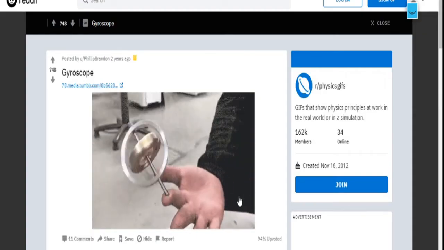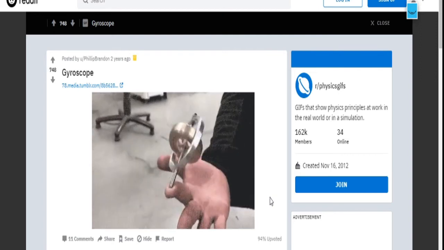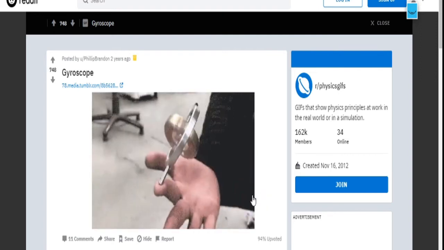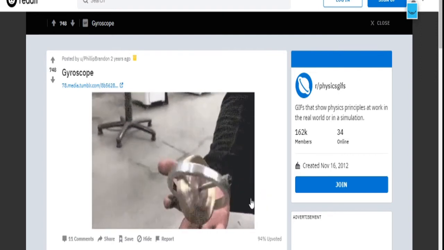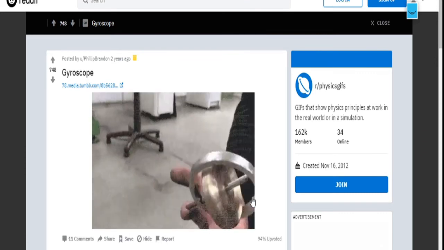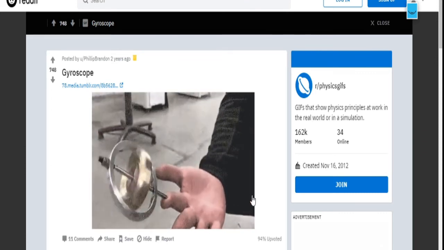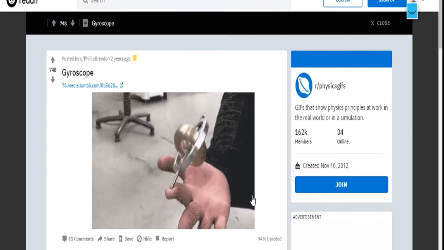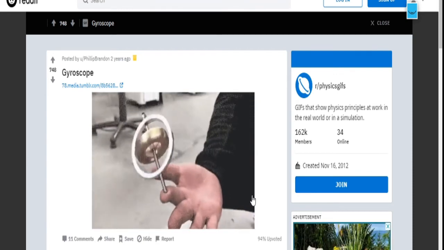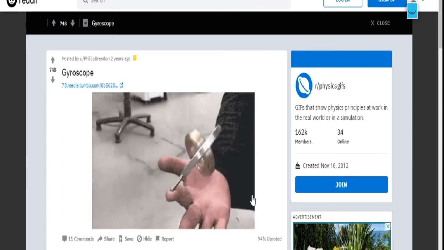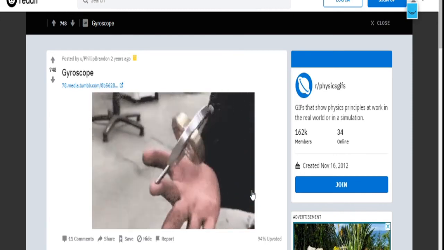So if you see here, there is a gyroscope. It is not falling down even though it is rotating, even though it is on the tip of the finger. It's moving without any jerk or anything. It is not at all falling, it is balancing on its own.